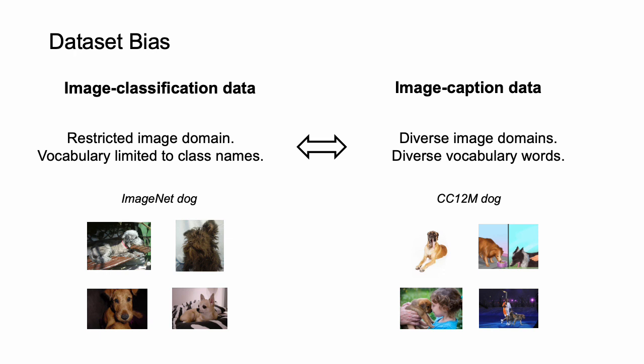By contrast, image caption dataset consists of diverse image domains and vocabulary words. For an image including a dog, there are some cartoon-style images, and multiple objects can be present in one image. So in this sense, image caption dataset covers more open domain, while image classification dataset is a bit domain-specific. In zero-shot recognition, the test images can be from outside image classification, and vocabulary can be diverse. So when unifying two datasets, we want to utilize the complementary benefit of two datasets while avoiding the negative effect from image classification dataset.